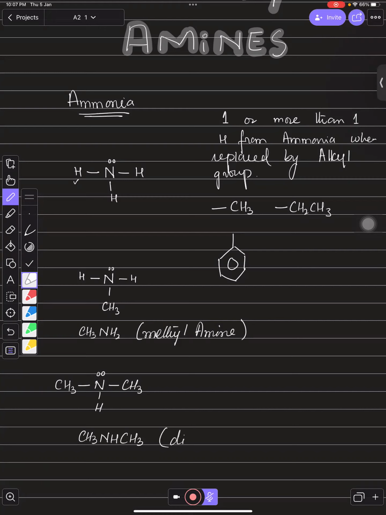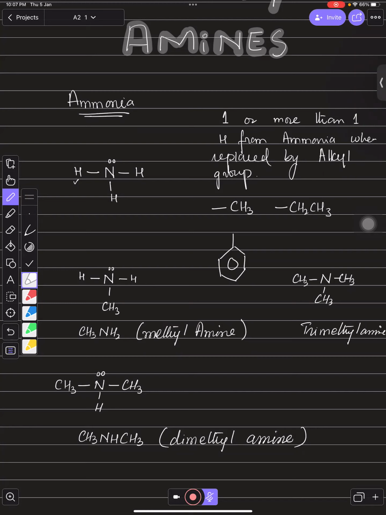This is now dimethylamine, right? Suppose I replace all the H's by CH3 like this. What is this? Now this is trimethylamine. This will be trimethylamine.